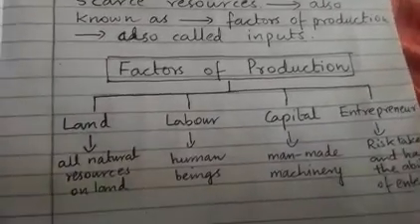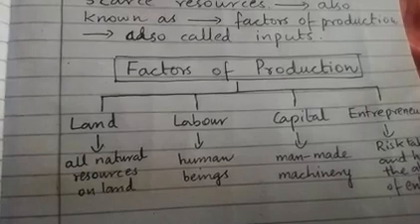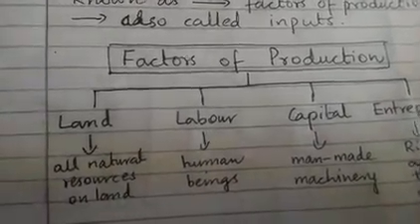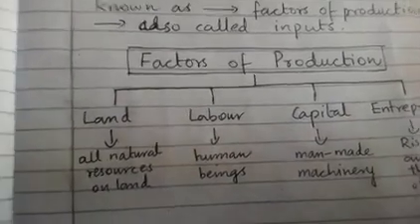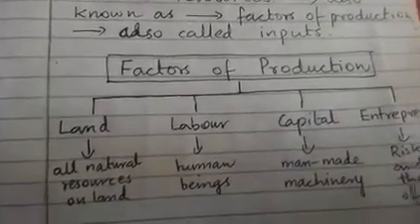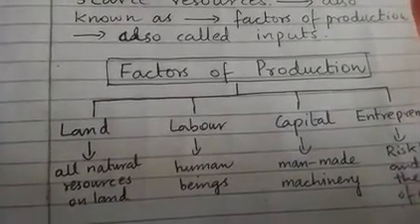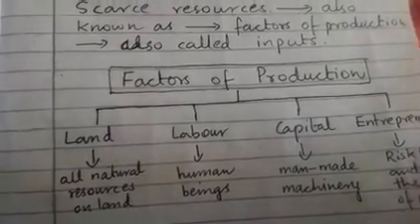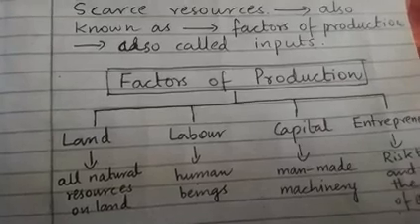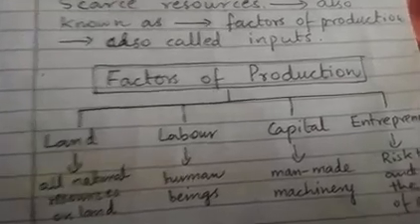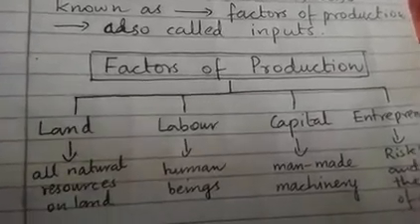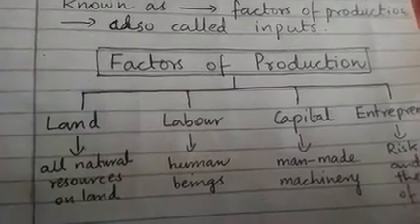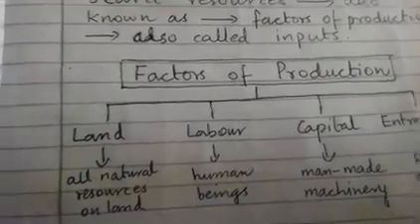The next factor of production is labor. Labor means the human beings who give their physical and mental expertise to the people. Labor does physical work. It can produce goods, and they also give you mental labor, that is, they give you services. So labor includes the human beings. All the labor force is included in the factor of production labor.